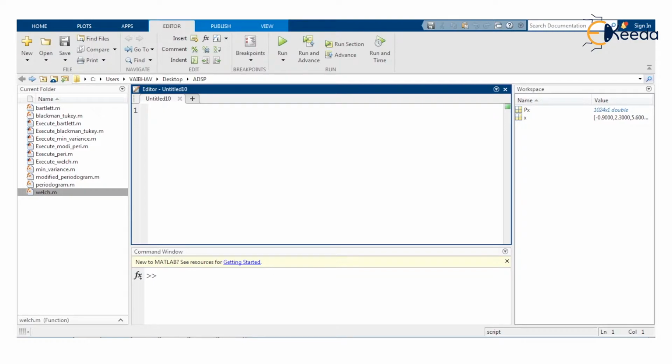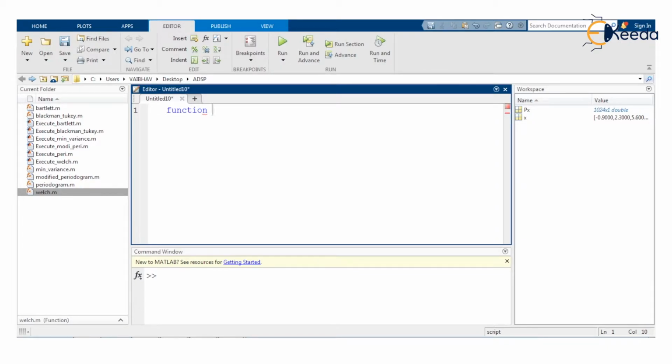First of all, we shall develop a function that will carry out the maximum entropy spectrum estimation technique for a discrete time random sequence. For that purpose, I start writing this MATLAB script of the function. The first keyword is function.